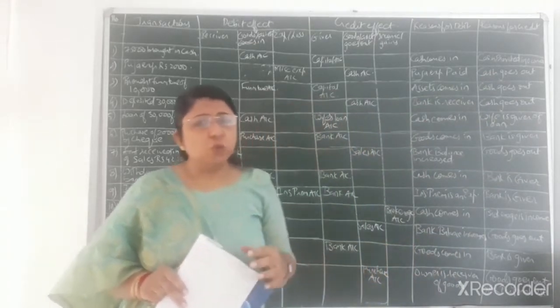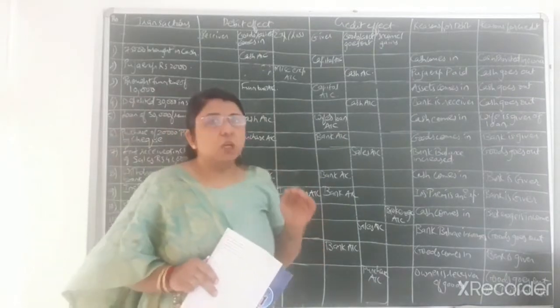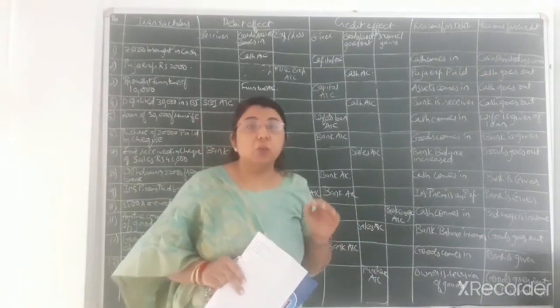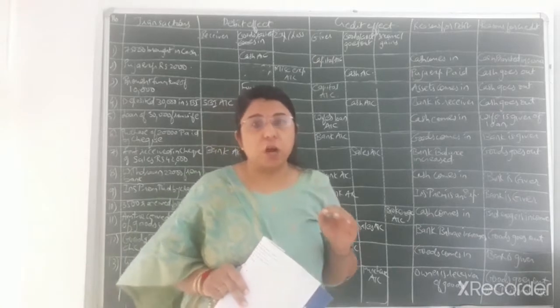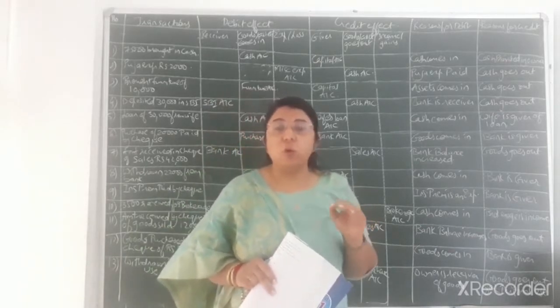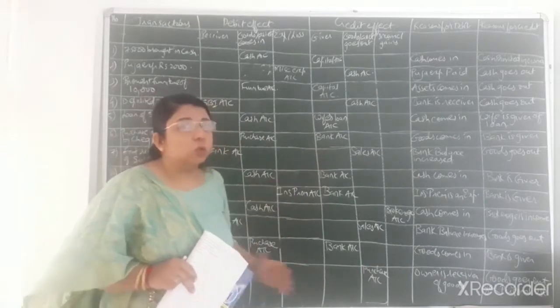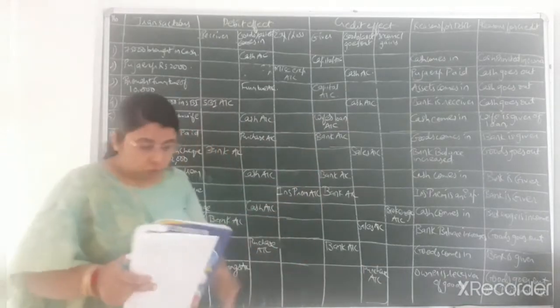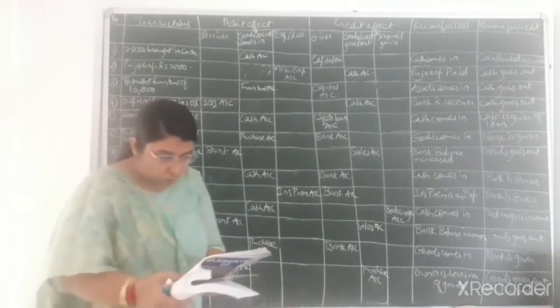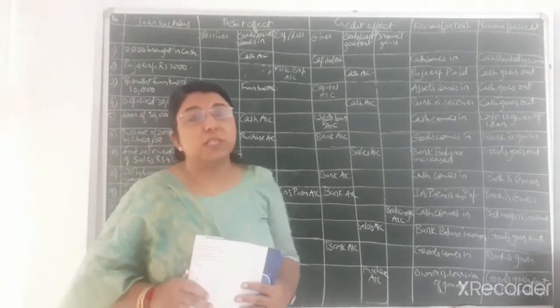Students, while doing this type of sums, you should be very clear about and know by heart the rules of all the three types of accounts, the rules of debit and credit of all the three accounts. Then and only then would it be easy and simpler to do the entire sum. Now the third transaction that is given to you: brought personal furniture of rupees 10,000.